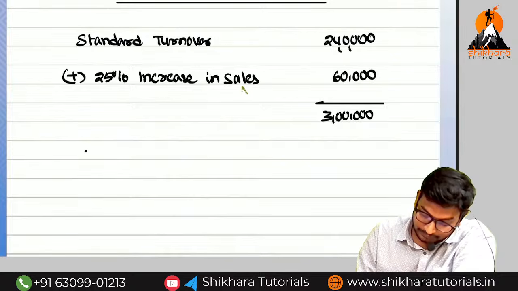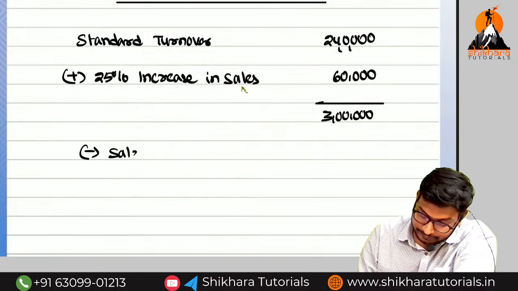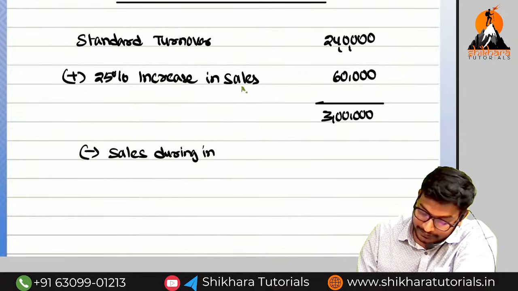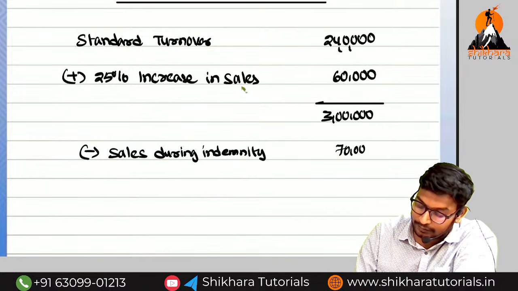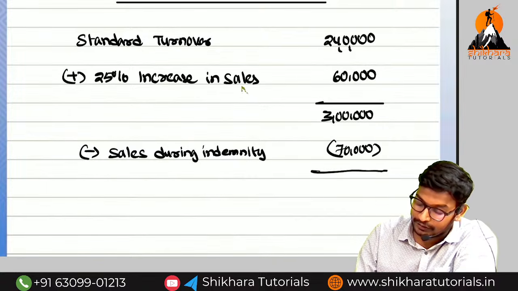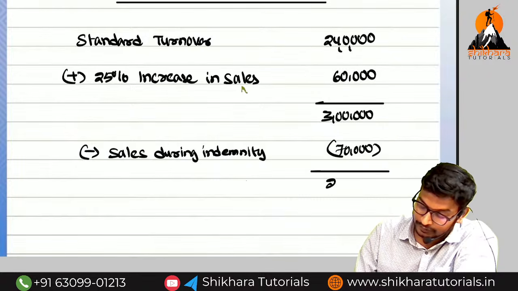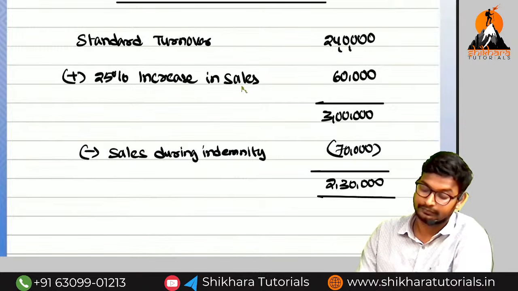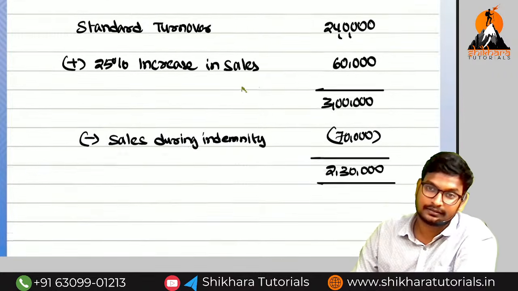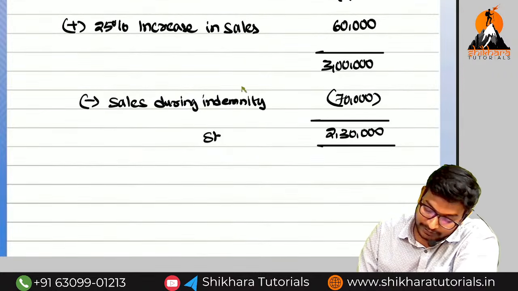So reduce, minus sales during indemnity, 70,000. So how much we are going to get? 2,30,000. Okay, now no need of shortcuts like that. So what is the meaning of this one? Short sales.